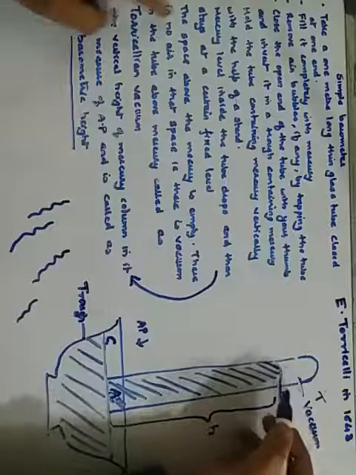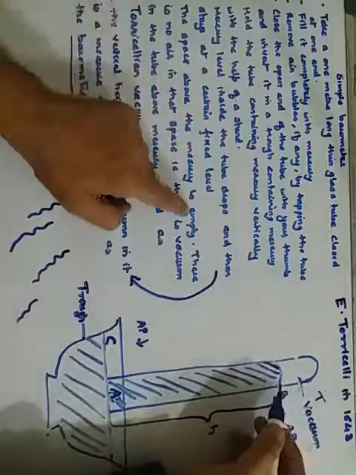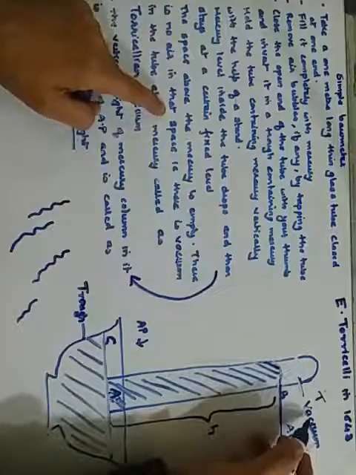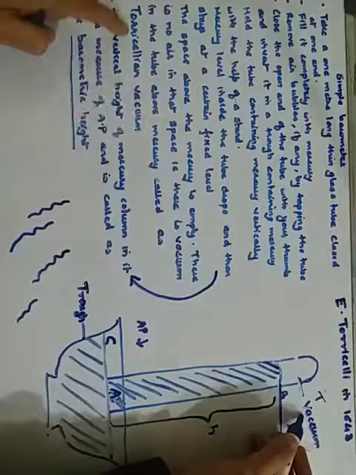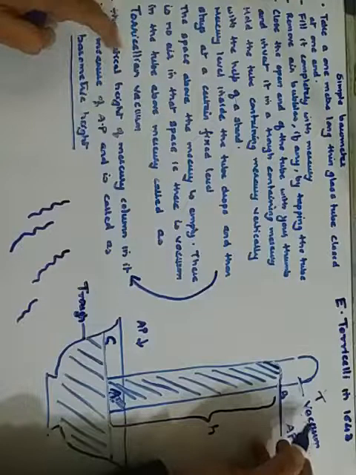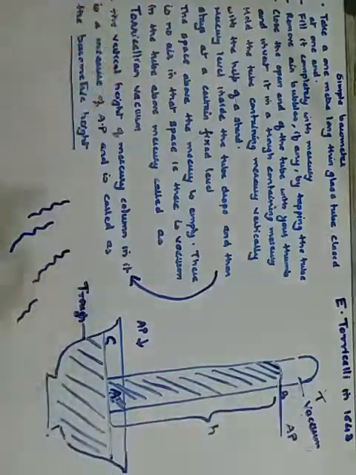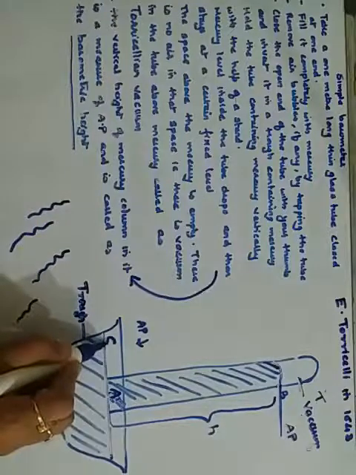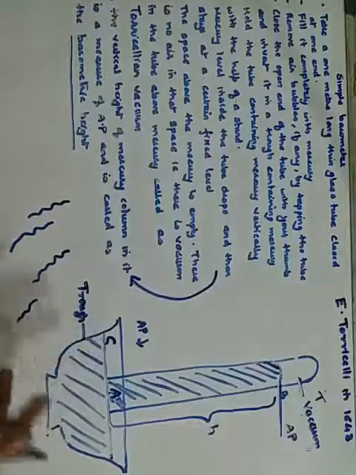One more part is left: there is an empty space here. The space above the mercury is empty, there is no air in that space, and therefore it is a vacuum, and this vacuum is called a Torricellian vacuum. This is the construction and the explanation part. And one more thing I told you: when does this level become fixed? When the pressure at point A becomes equal to the pressure at point C. Where do I write it?